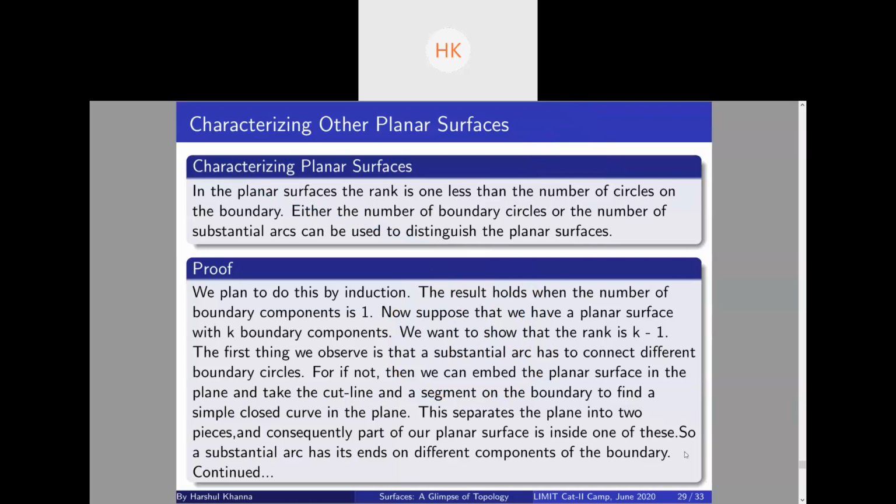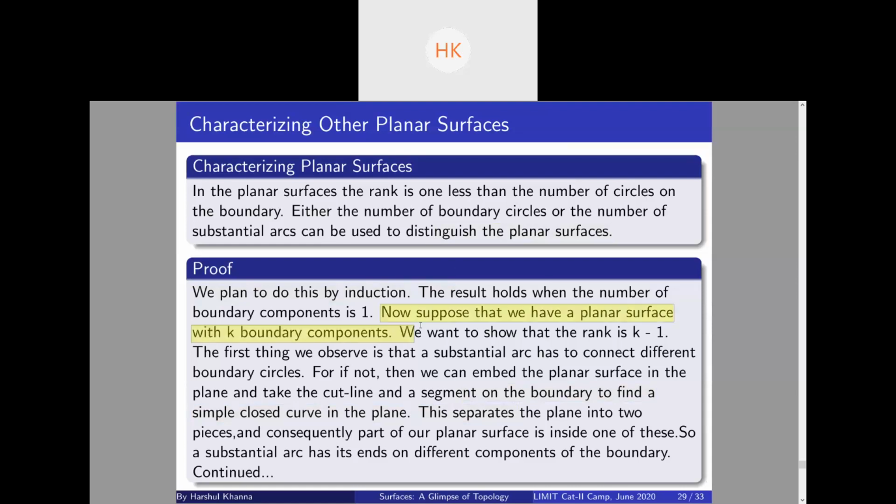So now suppose we have k boundary components, and we take a substantial arc between any two boundary components. What we get is a surface with k minus 1 boundary components, right?